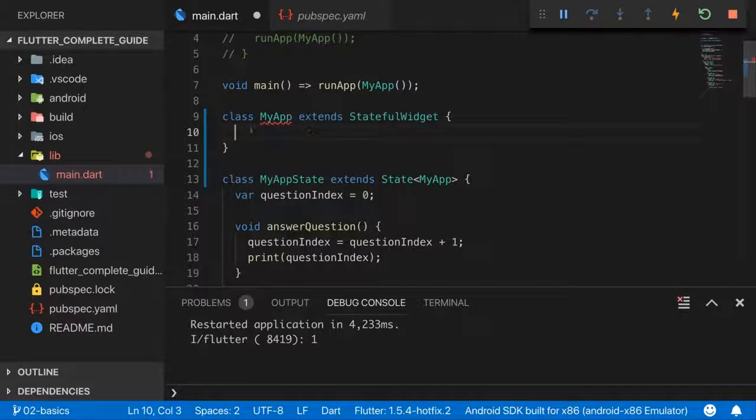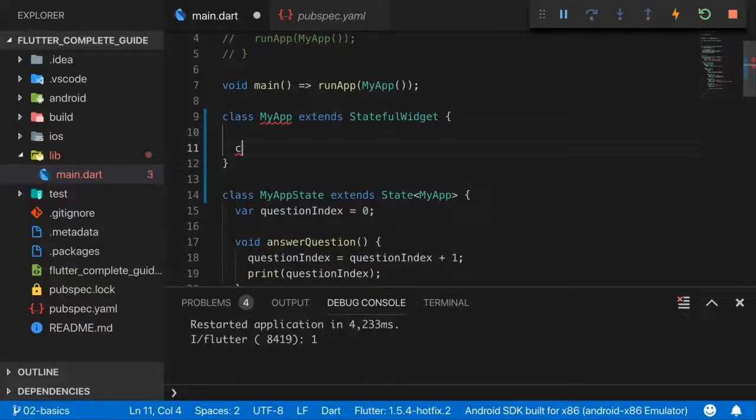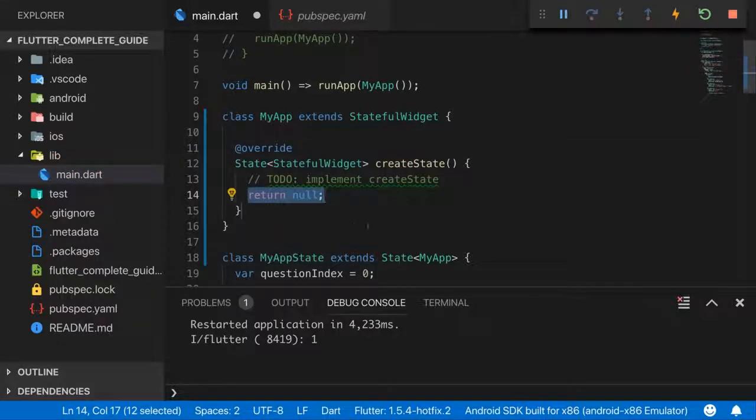The second part has to be done here inside of the myApp class, so inside of the widget. There, we have to add a new method, the createState method. Here I get a suggestion by my IDE, and if I hit enter, it automatically adds it for me. Now createState, as you can see, is a method that takes no arguments, but that in the end has to return a state object, which is connected to a stateful widget.